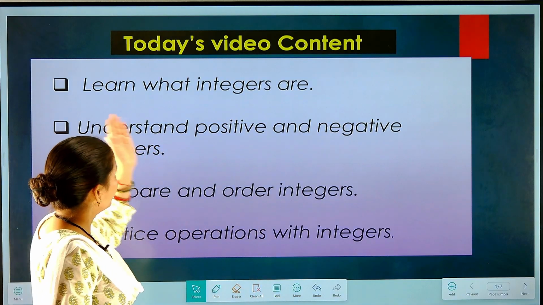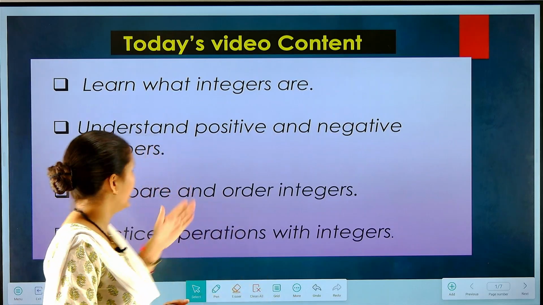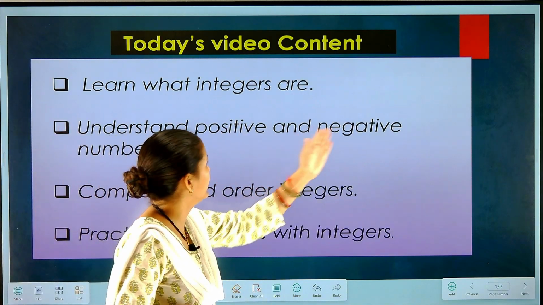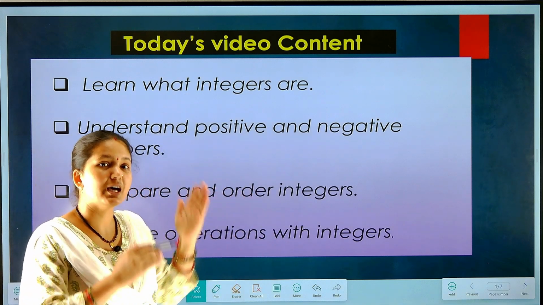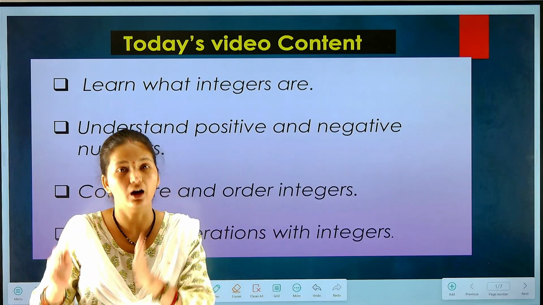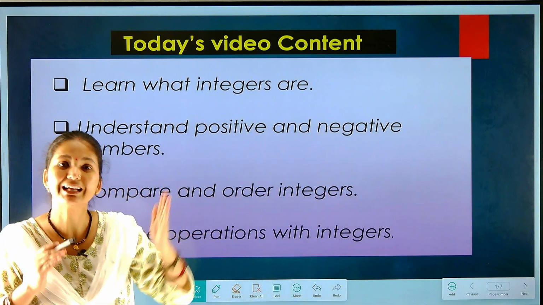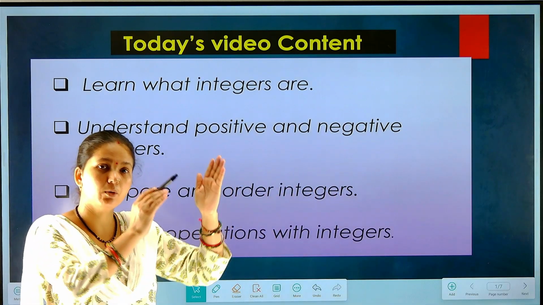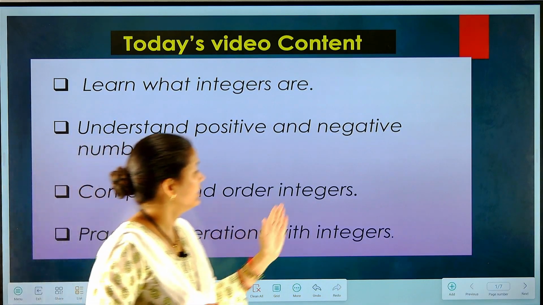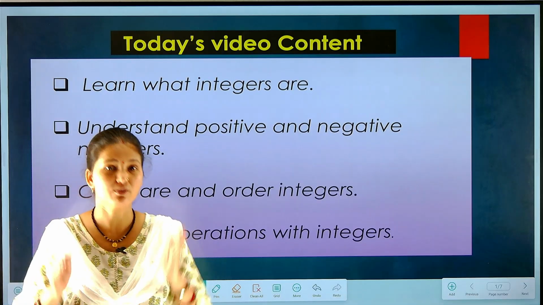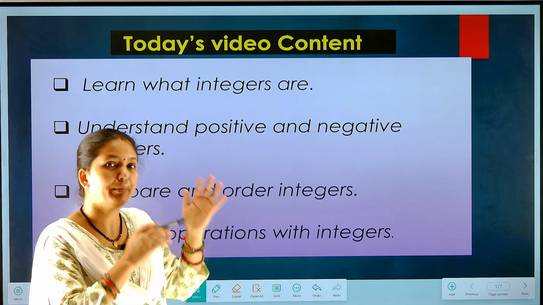We will learn what integers are. At first we will understand what integers are. Then understand positive and negative numbers, meaning we will see which types of numbers are positive and which types are negative. Then compare and order integers, meaning we will compare the numbers according to their positive and negative signs. Next, practice operations with integers. At the end of the explanation, we will see a few questions or solve a practice exercise.